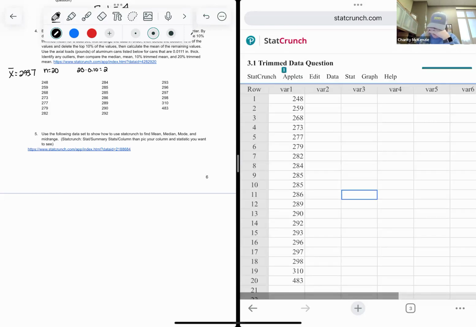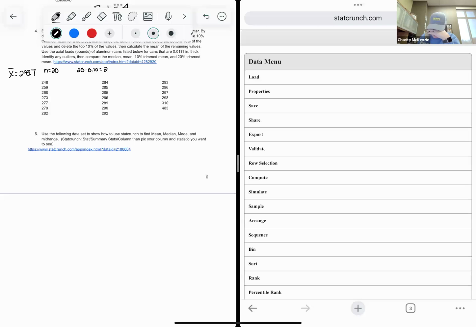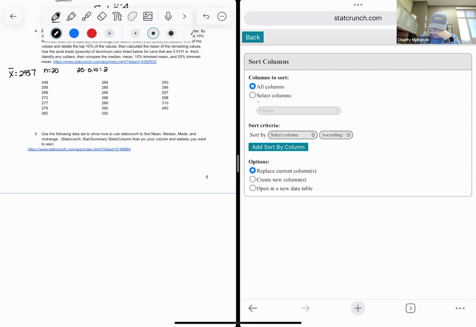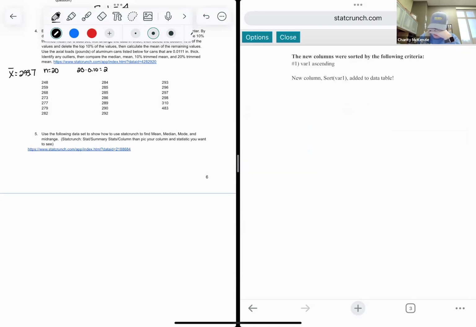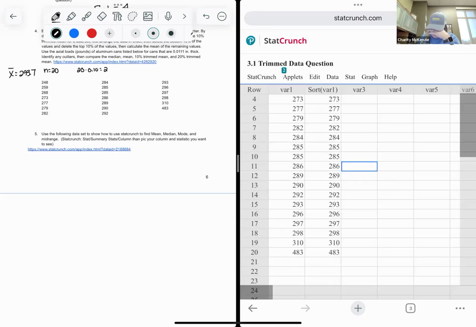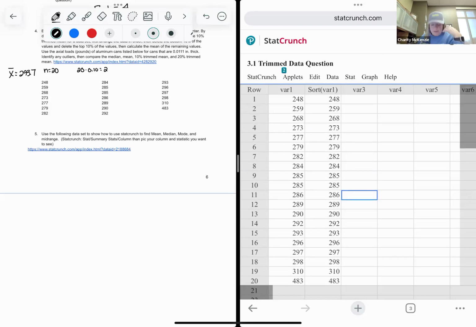So what we're going to do is we're going to go to data, and we're going to go to sort, and we're going to say to take that first column ascending, and I want it to be in a new data set. So then you close, there it is. So now it's in order. Oh, it was already in order in there. I didn't think it was ordered. Oh, it is in order on our paper too. I think I looked across instead of down. It's in order, but it goes down. Okay, so it was already in order. That's totally fine. But that is how we put it in order again, is through the sort.